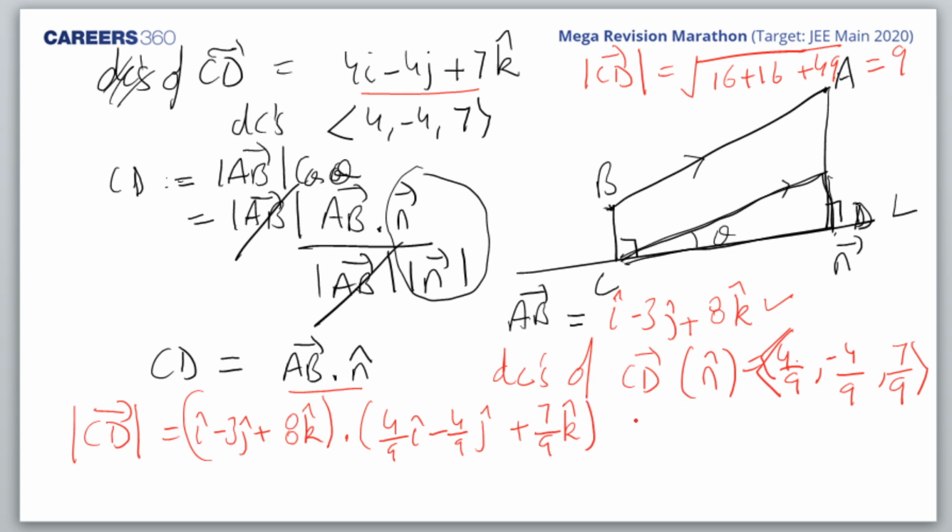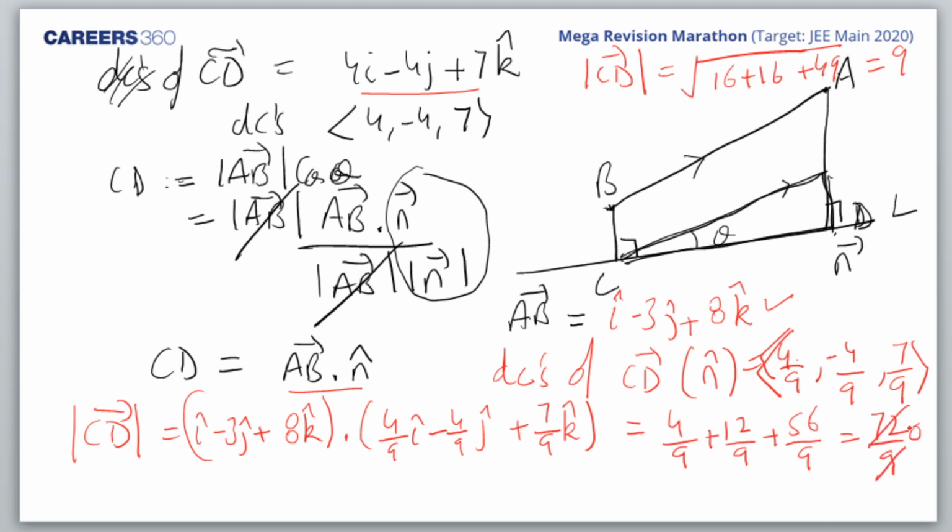So I finally get 4 by 9. In the dot product, only i dot i would happen. Minus 3 into minus 4 by 9 would be plus 12 by 9. And then 8 into 7 would be 56 by 9. So what do I get? I get 72 by 9. So that gives me 8. 8 as the answer. Okay? 8 would be the answer which we were looking for.